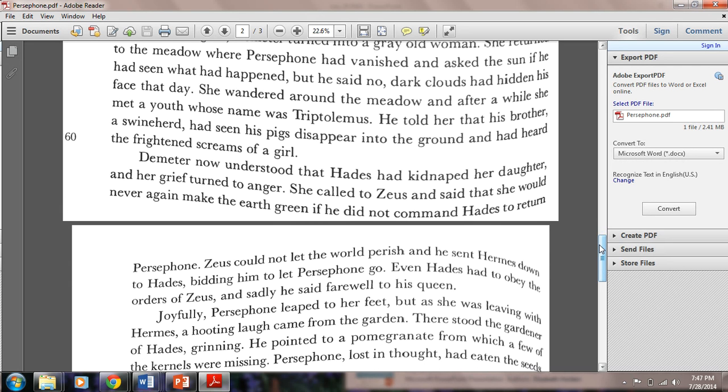She called to Zeus and said that she would never again make the earth green if he did not command Hades to return Persephone. Zeus could not let the world perish, and he sent Hermes down to Hades, bidding him to let Persephone go. Even Hades had to obey the order of Zeus, and sadly, he said his farewell to the queen.